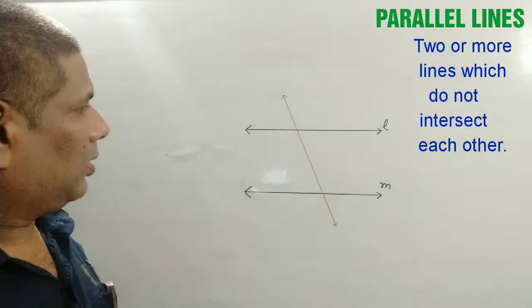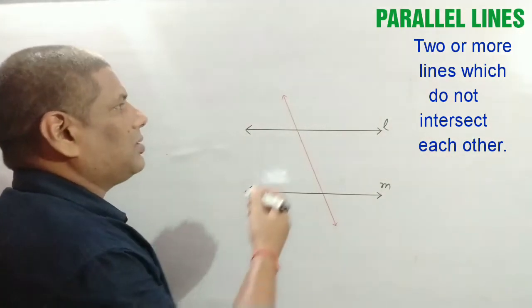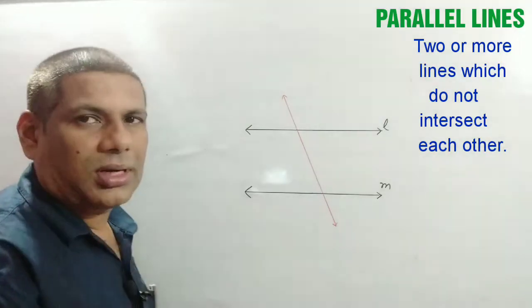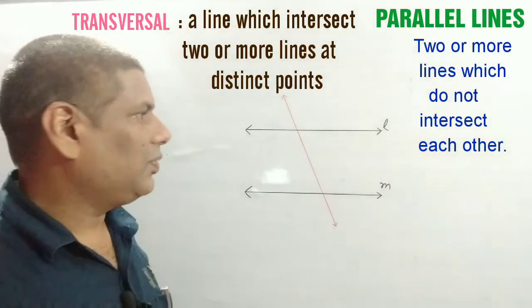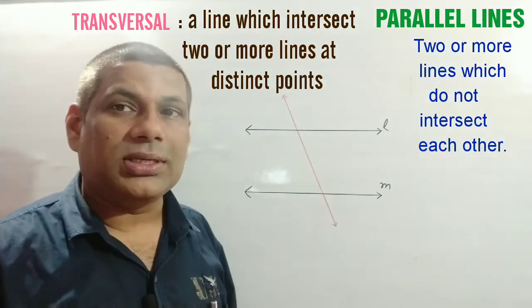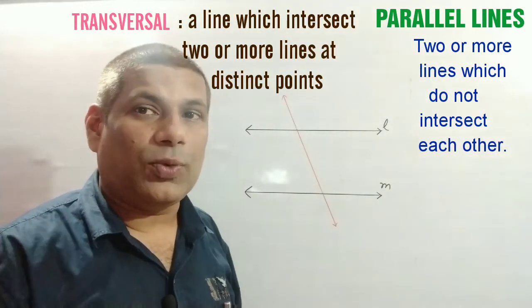Now, after parallel lines, let us see what this line is called. This line is called a transversal. Any line which intersects two or more lines at distinct points. Distinct points means different points.